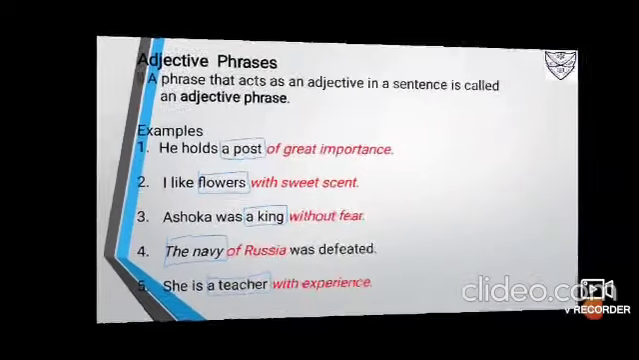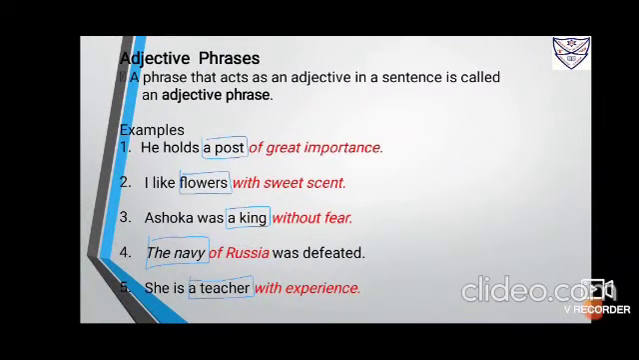I like flowers with sweet scent. With sweet scent is an adjective phrase that modifies the noun flowers. Ashoka was a king without fear. Here we are talking about a king, a king that had no fear. So it is Ashoka was a king without fear.